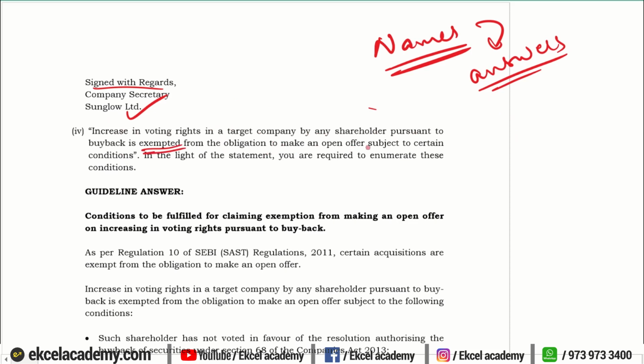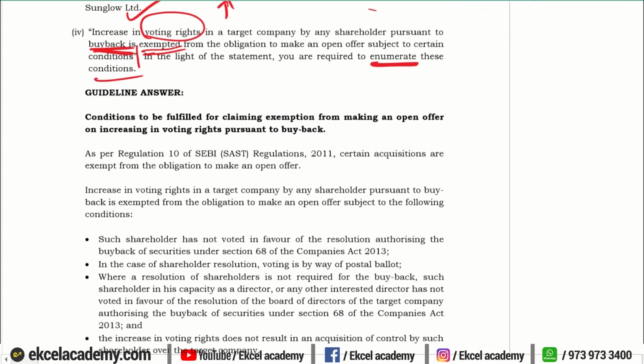Next: increase in voting rights in a target company by any shareholder pursuant to a buyback is exempted from an obligation to make an open offer subject to certain conditions. You are required to enumerate these conditions. So we are required to state the conditions in which, even after a buyback, if your voting rights have increased beyond the threshold limit or the triggering limit, even then you will be exempted from making an open offer. For that, what are the conditions?